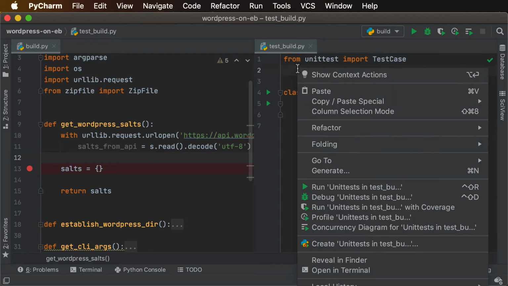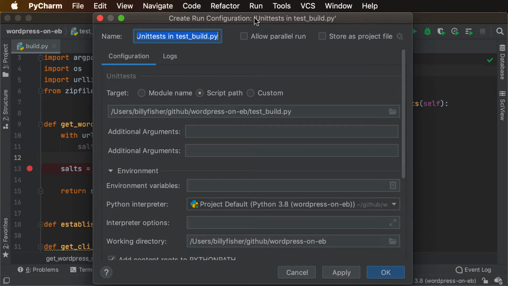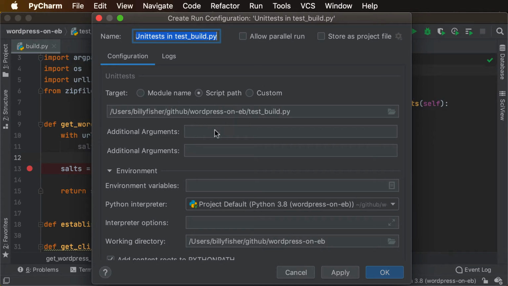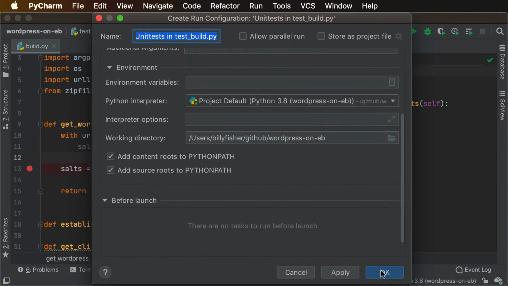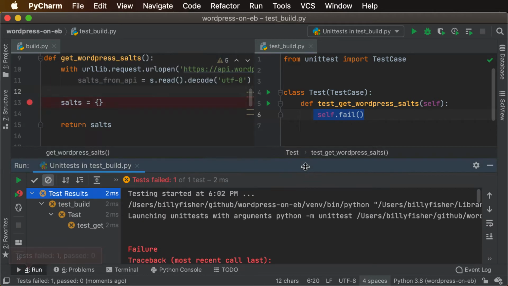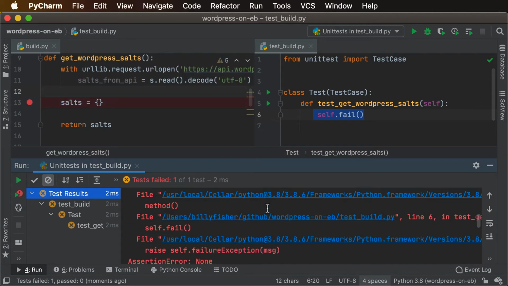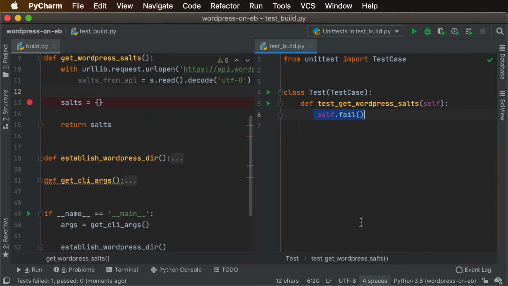Let's take a look here. Create unit tests. All right. Defaults look good. And then this should fail, so just make sure you can run our tests at all. Yep. We got a failing test, which looks great.